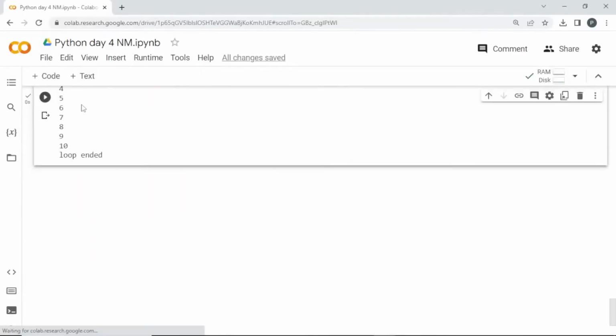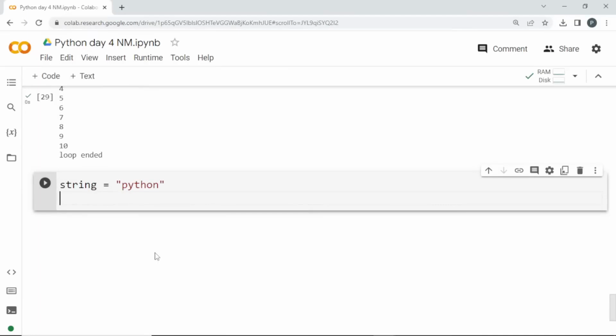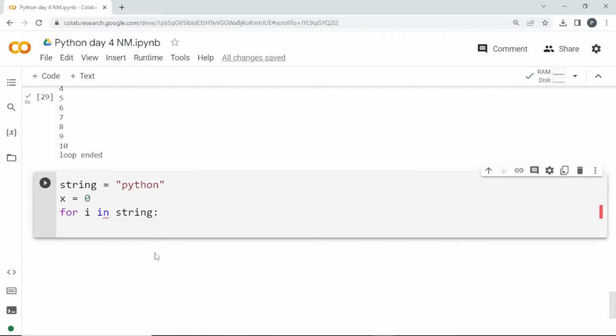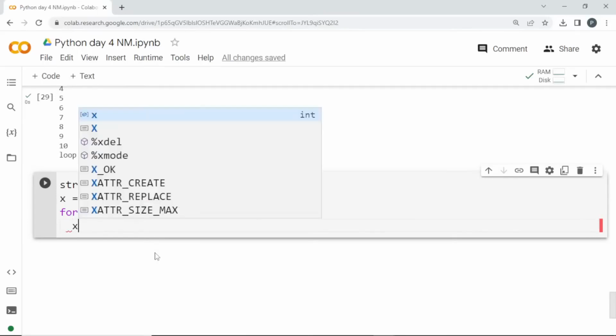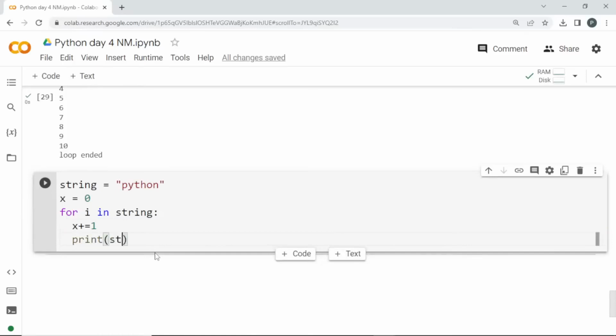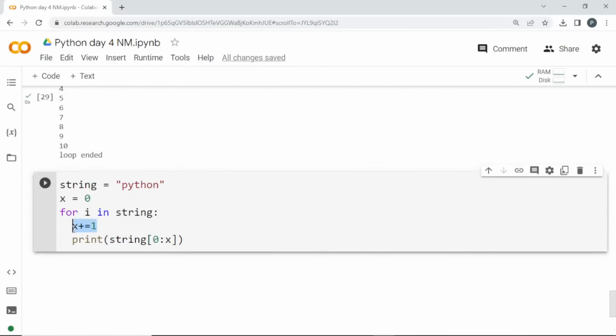I'll create a new box. I'll create string is equal to Python, so this is what we are going to have in the output. First I'll have a variable x equal to 0. I'm using a for loop, for i in string, so the value of i will be p the first time, then y, and so on. I'll add x plus equal to 1, so every time the value of x increases. Then I'll print the string using slicing. It should start from 0; I can mention 0 or leave it empty, until x. First time the value of x will be 1.